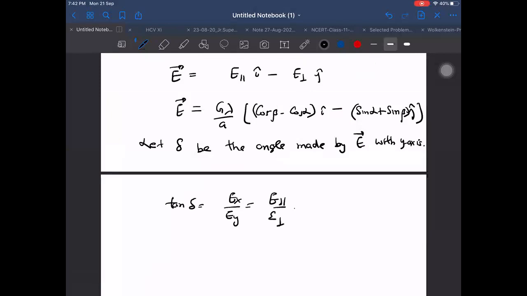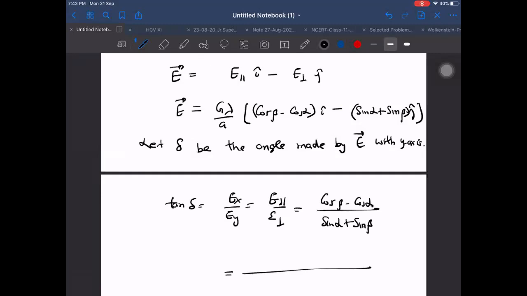Which is cos beta minus cos alpha upon sin alpha plus sin beta. Now use the cos C minus cos D formula and the sin C plus sin D formula. Do you remember cos C minus cos D?